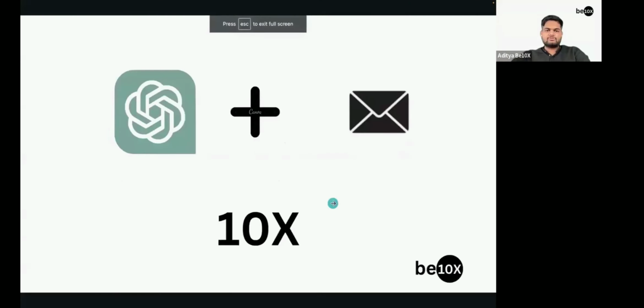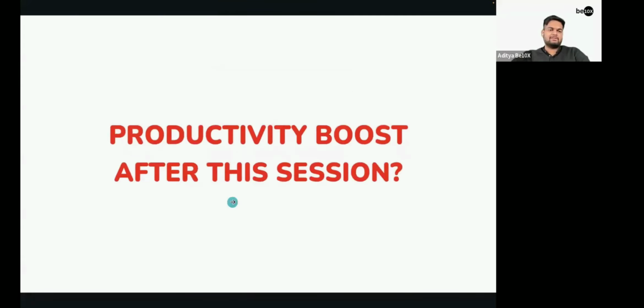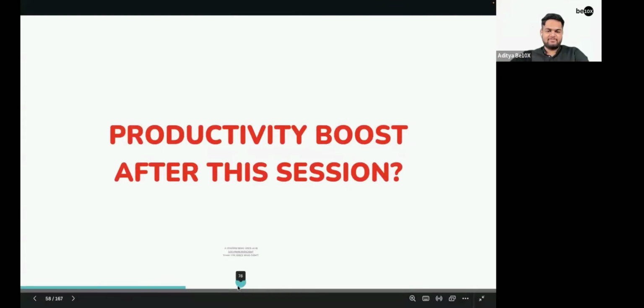Okay, so who thinks that you are now 10x at macros as well? Right. So what do you think, what kind of productivity boost did you get after this session?